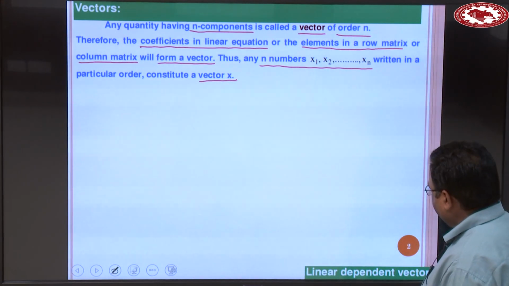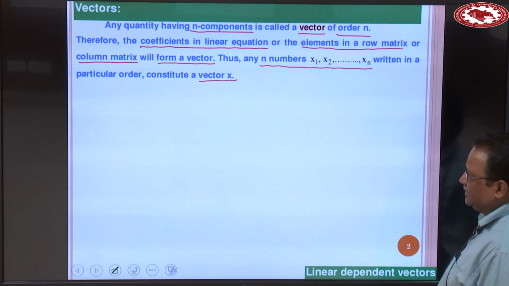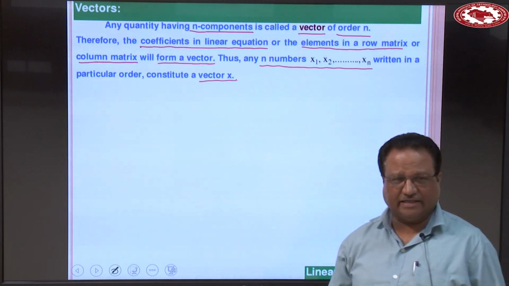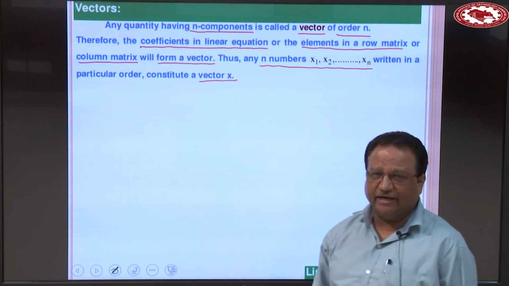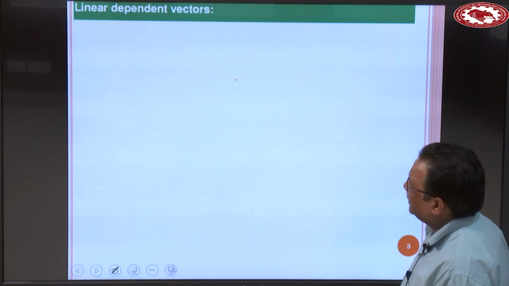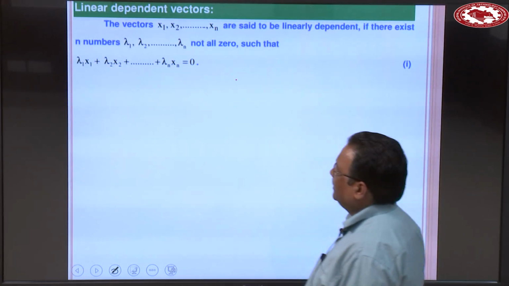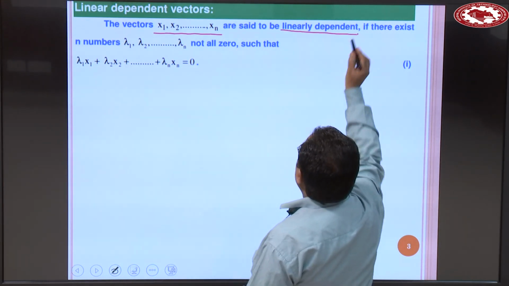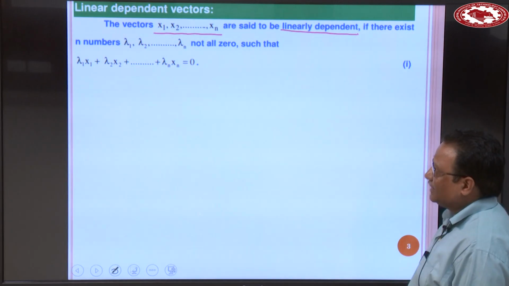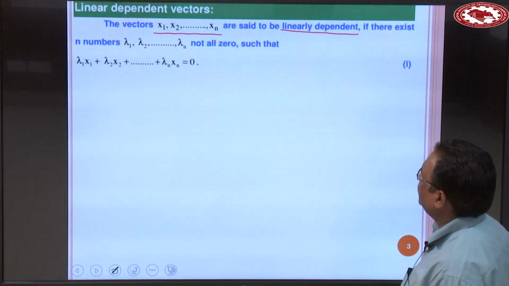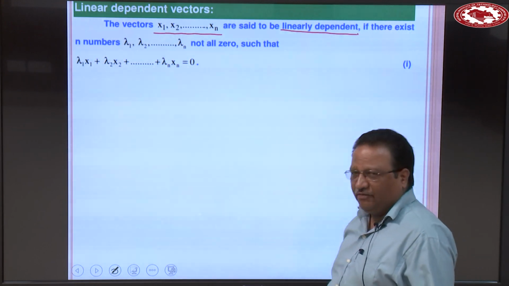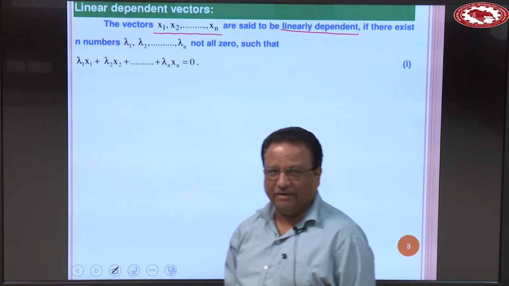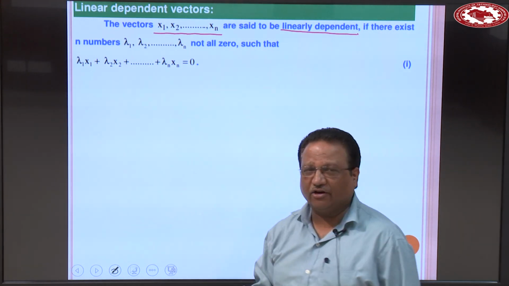The next definition: what are linearly dependent vectors? Suppose we are given 3, 4, 5 vectors, then how can we say that these vectors are linearly dependent or linearly independent? So, the next definition is linearly dependent vectors. The vectors x1, x2, xn are said to be linearly dependent. In x1 we have 3 or 4 elements, in x2 we have 3 or 4 elements, similarly in xn we have 3 or 4 elements.